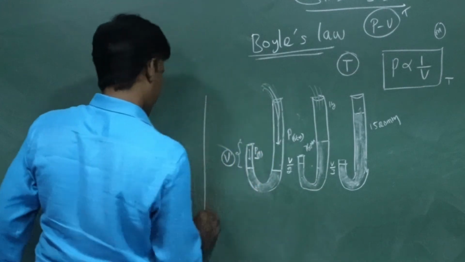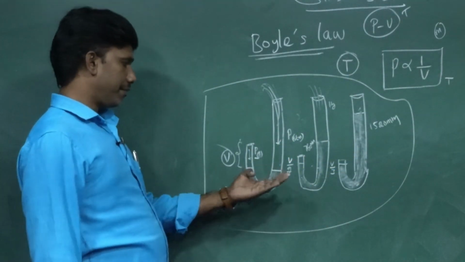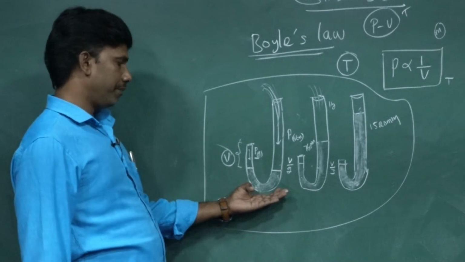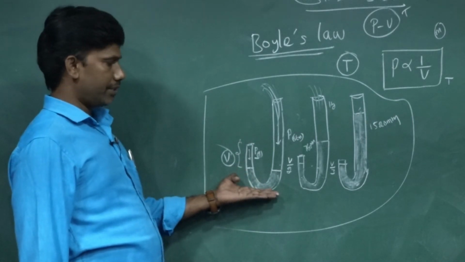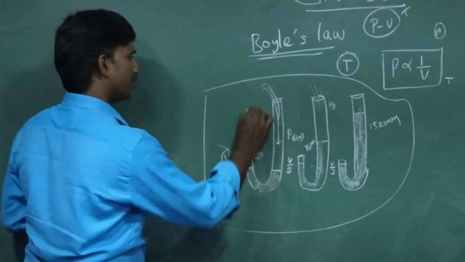So simply, again I am explaining this experiment. See, this is the apparatus used by Boyle. He is examining it, pouring mercury, increasing mercury levels.